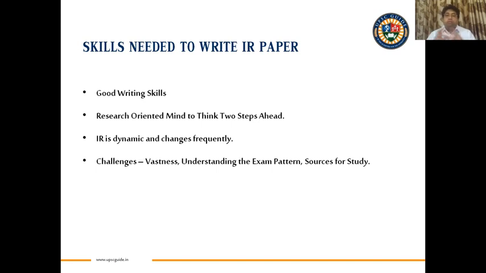Because on the first day, when you sit and write something, your writing will be scattered, right? It would not be focused. But once you start practicing, around 15-20 days later, when you compare the answer that you wrote on the first day and the answer that you write on, say, the 15th or 20th day, there will be a big change in your writing. So you need to be in a habit of writing, and good writing skills are going to be needed for this paper. This is one.